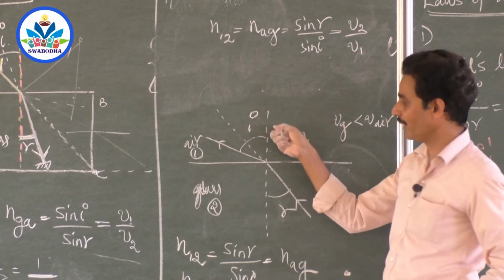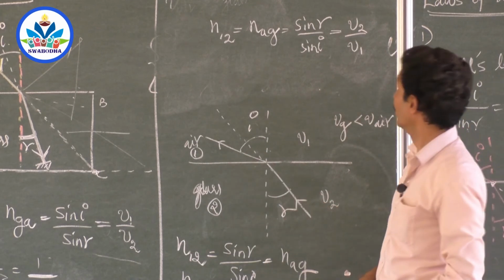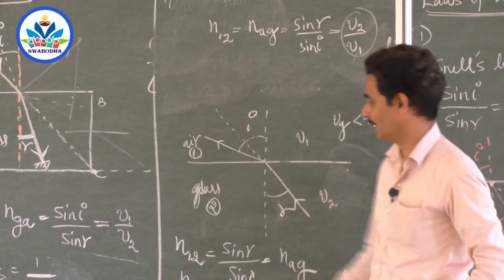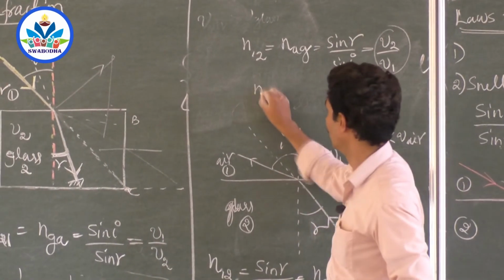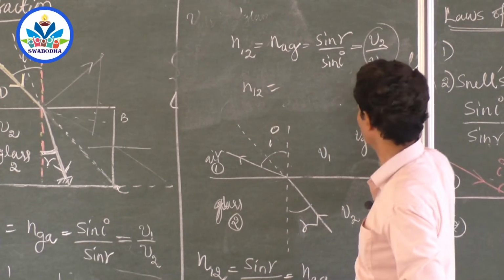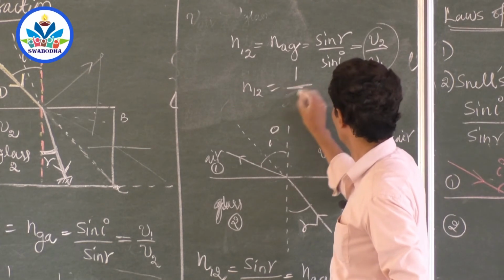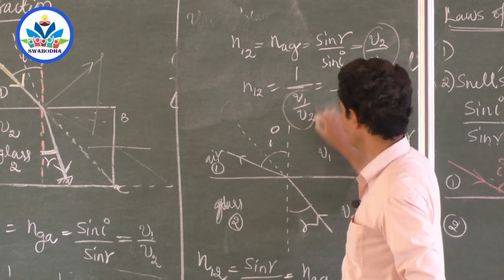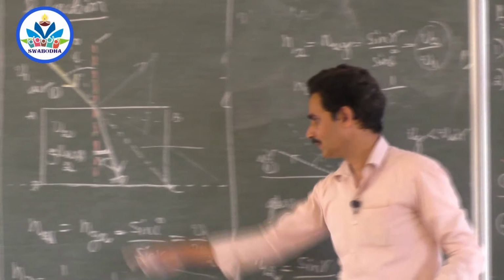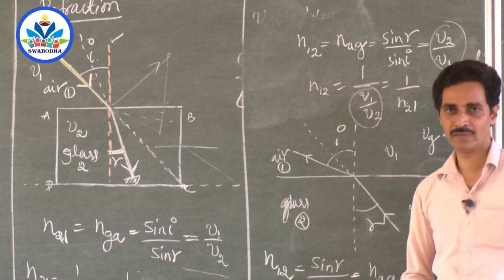Refractive index of the first medium with respect to the second, because refraction is occurring here. So here also you will write the same equation. n12 is equal to V2 by V1, which can be written as 1 by V1 by V2, that is 1 by n21. One is the reciprocal of the other.